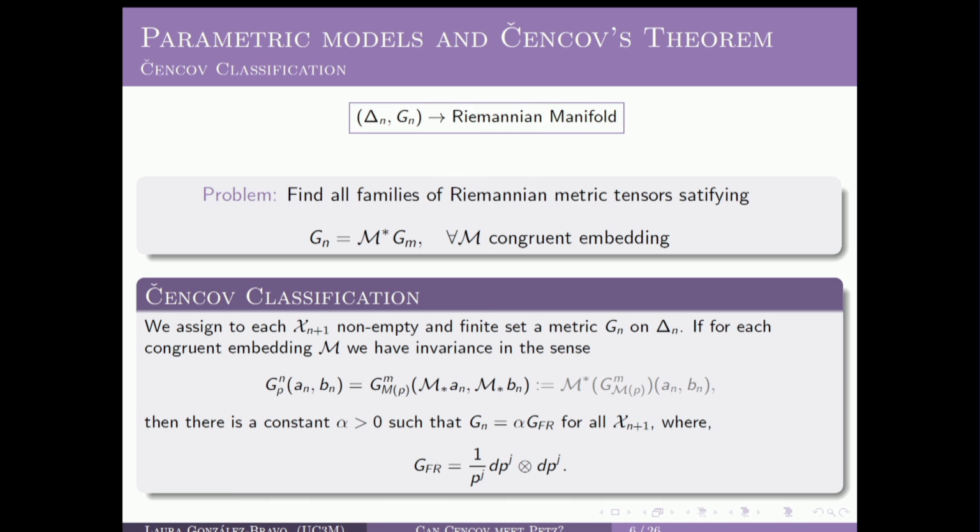So this problem was actually posed and solved by Cencov, and it is the content of his classification theorem, which roughly speaking states that among all Riemannian metric tensors that can be, let's say, defined on the open interior of the finite dimensional simplex, the Fisher-Rao metric tensor is the unique, up to a constant greater than 0, Riemannian metric tensor that is invariant under all congruent embeddings.